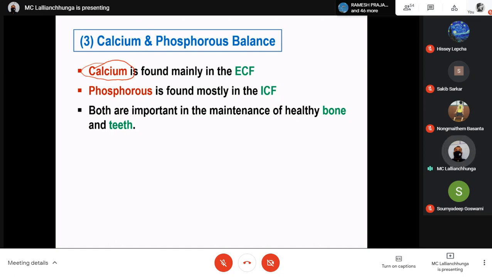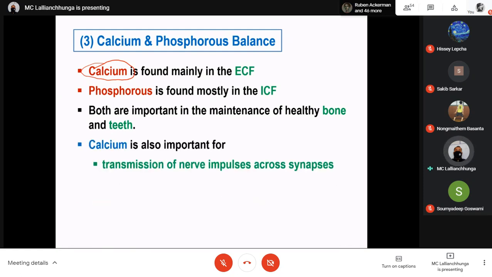Even for blood coagulation, calcium is very important. I think Madam might have discussed this already in coagulation of blood. So calcium is also important for transmission of nerve impulses across the synapses. This one also we have already discussed, especially in the cardiac muscle and all. We have discussed all these things, clotting of blood, contraction of muscles.